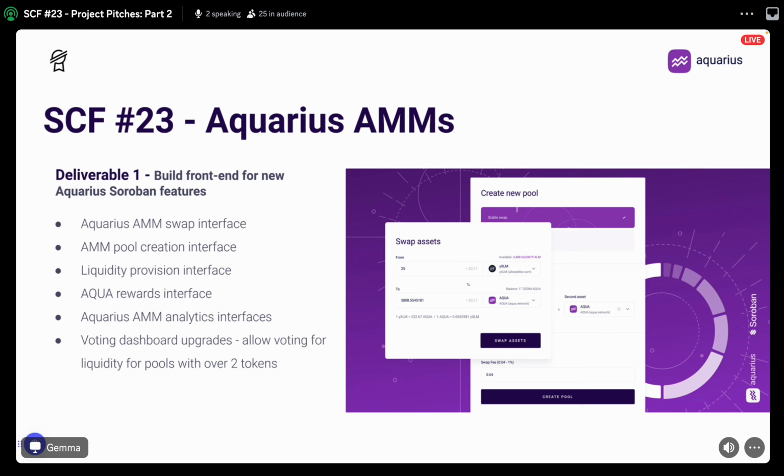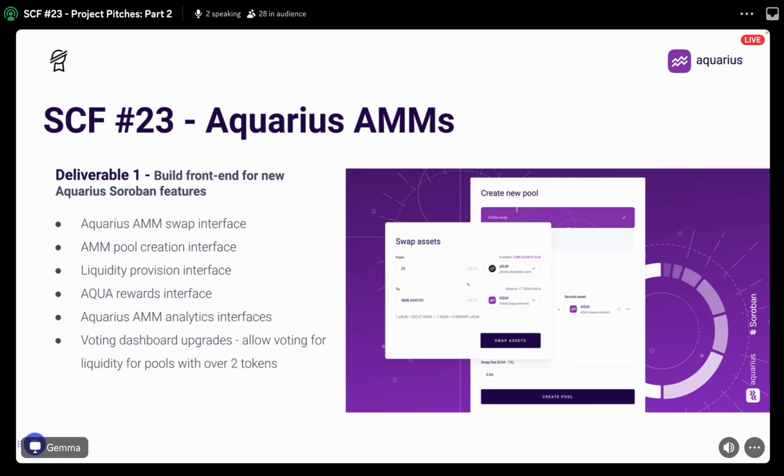For Deliverable 1, we'll be upgrading the demo interfaces we created for our last submissions, proof of intent, and building new ones where needed. This will include upgrading various interfaces such as Aquarius AMM swaps, AMM pool creation, and liquidity provision. We'll be adding an AQUA rewards interface as well, where users can see their accumulated AQUA rewards for Aquarius AMMs, where they can collect at their leisure, which is different to how rewards are currently delivered each hour. So users will be able to claim back in bulk rather than receive hourly rewards.